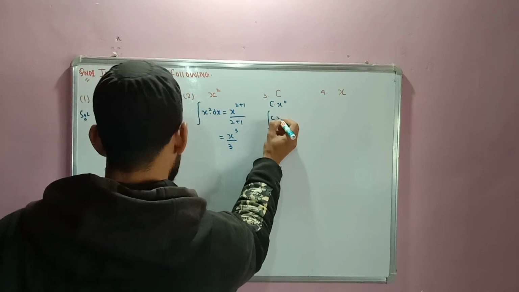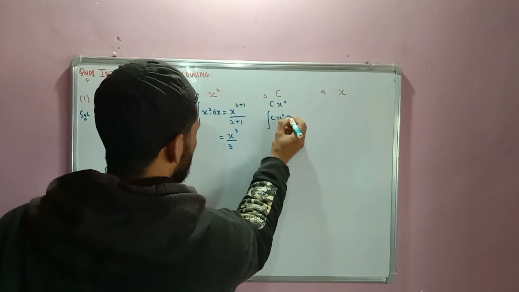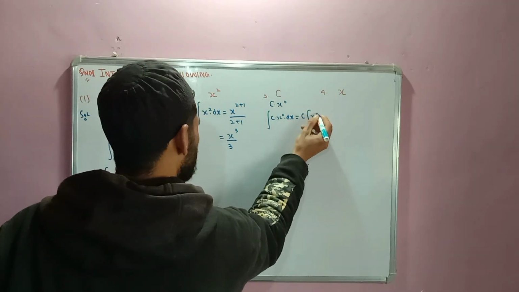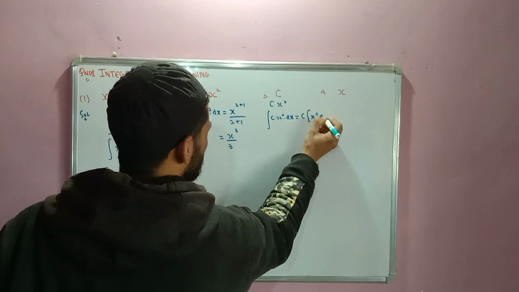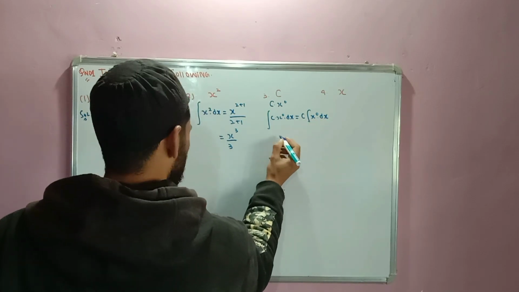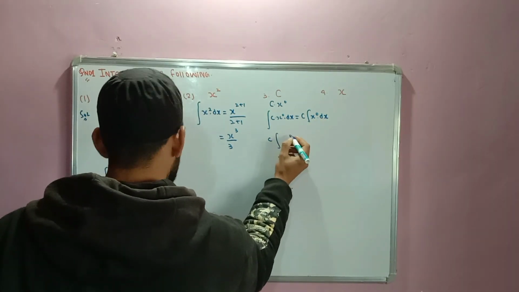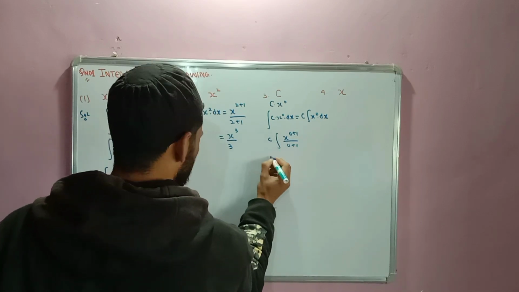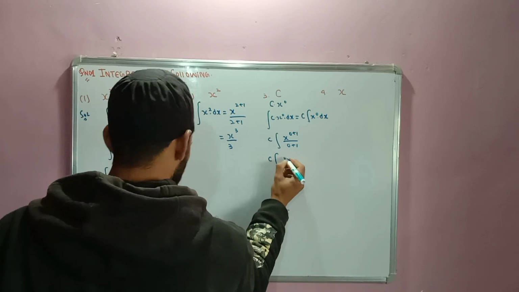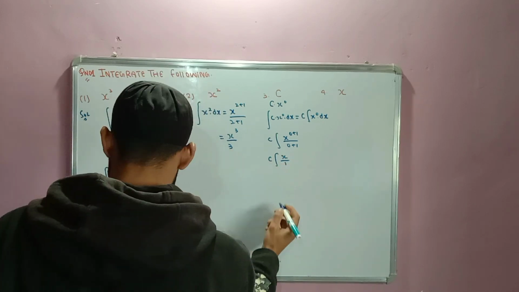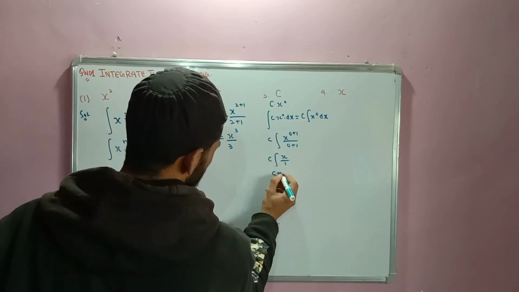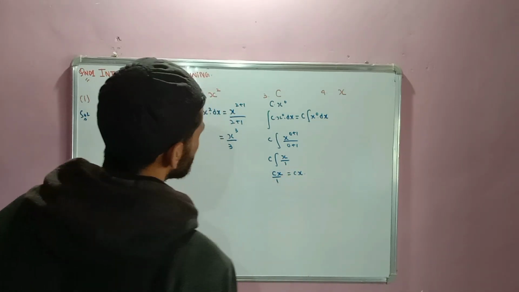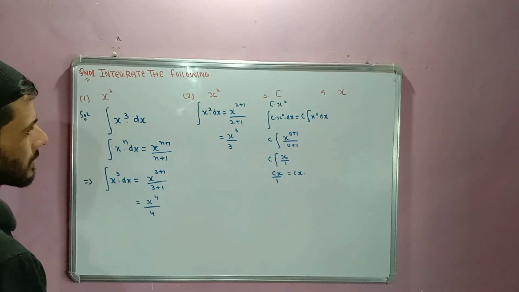Integration of c into x power 0 into dx is equal to c integration of x power 0 into dx. c बाहर निकलेगा, closed integration of that is x power 0 plus 1 divided by 0 plus 1, that is c integration of x divided by 1, that is cx. Okay, this is the integration of a constant.